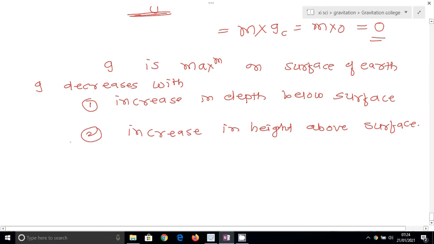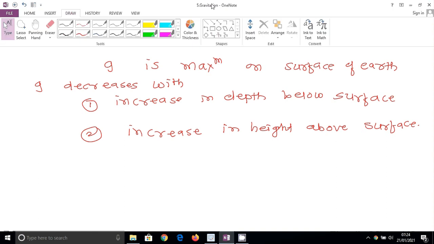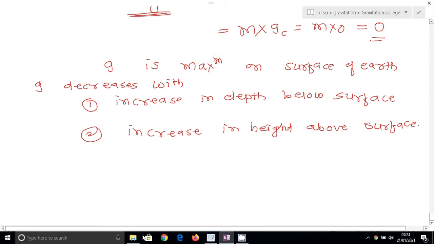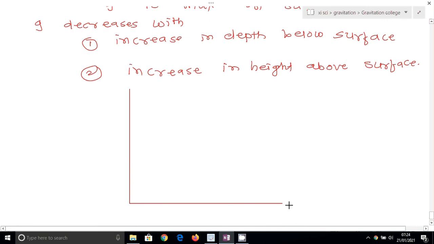Graphically, the variation of acceleration due to gravity according to depth and height can be expressed as below. Let's see it graphically. This is the x-y axis, and this is the origin O, where the center of the earth is.